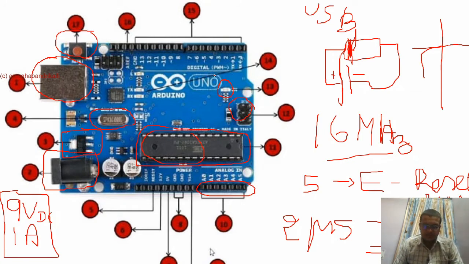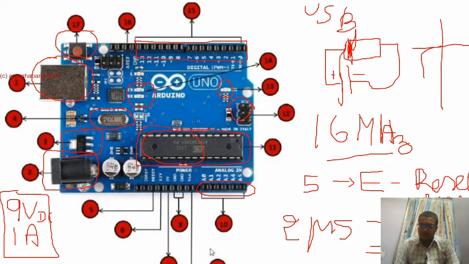So later, after the power LED, you have a transmitter and receiver LED. Whenever your program is going to be dumped, or whenever you perform serial monitoring, these are the LEDs which are going to glow whenever we have transmission and reception. So these are all the digital pins, 14 digital pins which are available for taking a digital input.